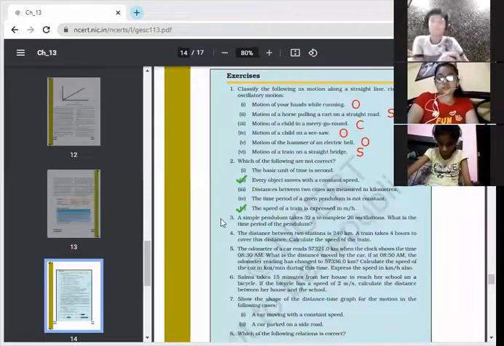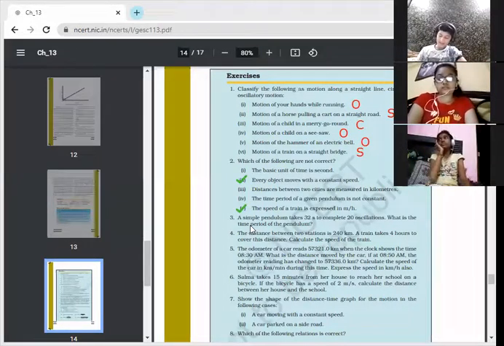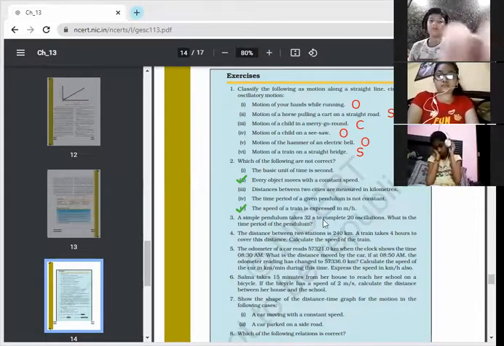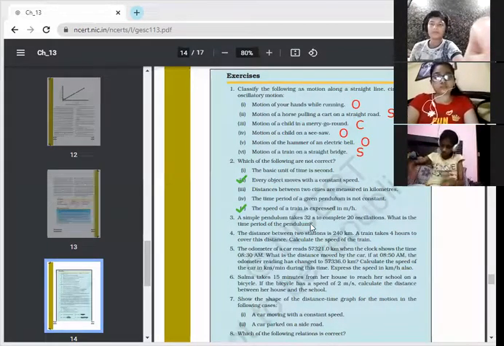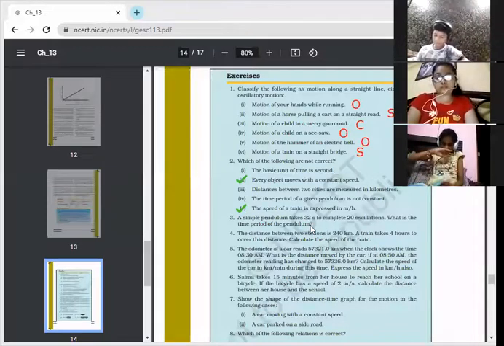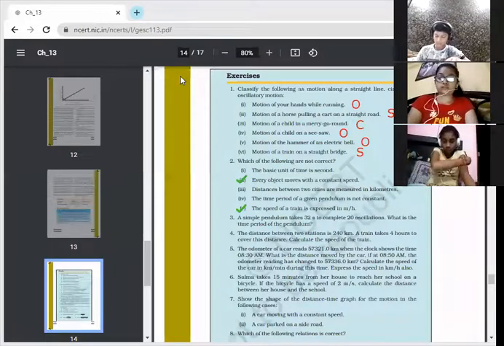Okay. Let's move to question number 3. Yes, Nishya, read this question. A simple pendulum takes 32 seconds to complete 20 oscillations. What is the time period of the pendulum? So you have to find the time period, and to find the time period, we can divide. How will it be done? 32 divided by 20.